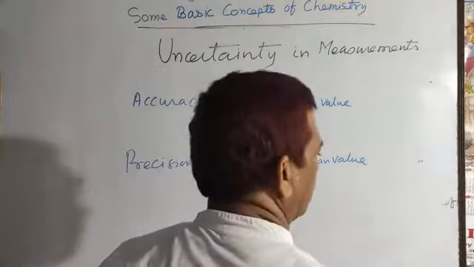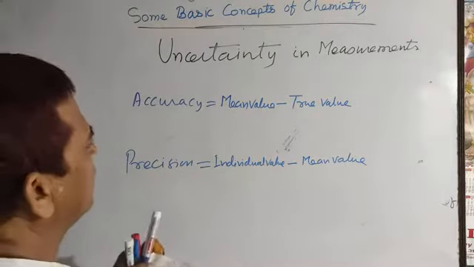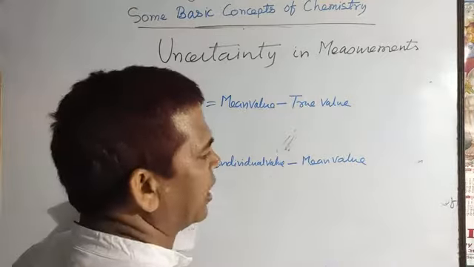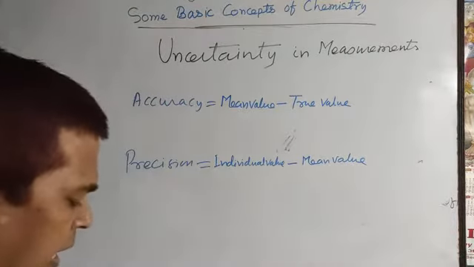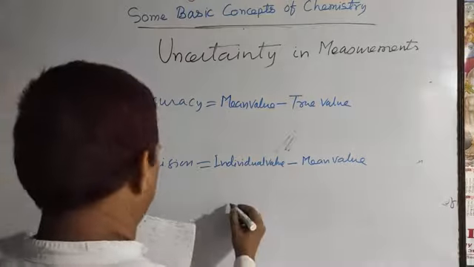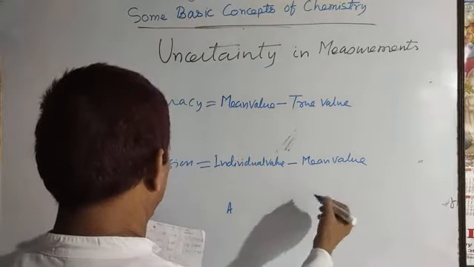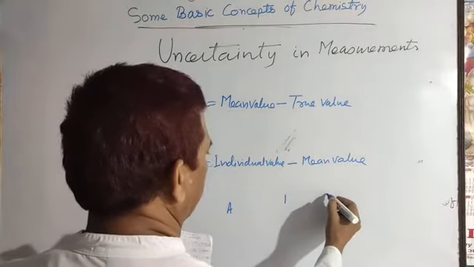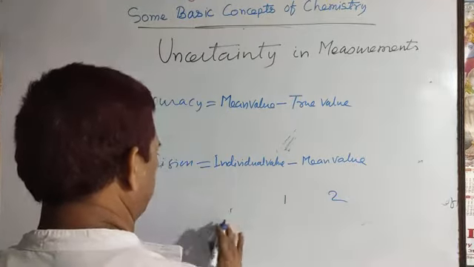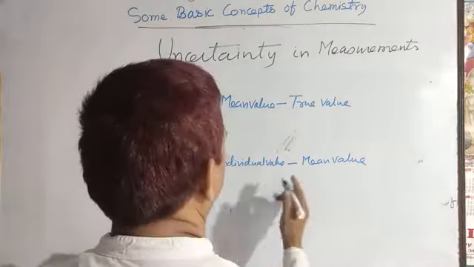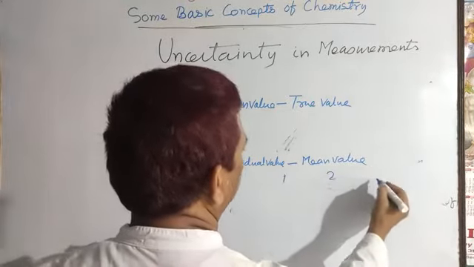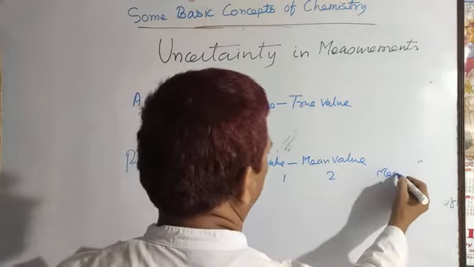Take one example here. Suppose 3 students reported data, student A, in different experimental observations, first experimental observation and second experimental observation, and here you can write the mean value.